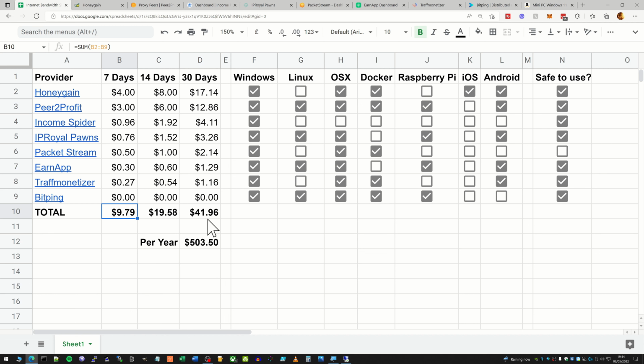So it's not bad really when you consider the fact that what you're doing is basically sharing your internet connection when you're not really using it most of the time, and you're getting paid for doing so.